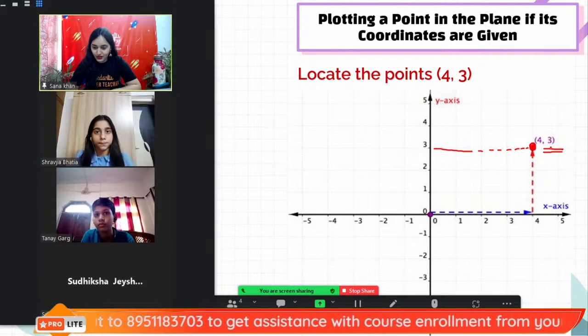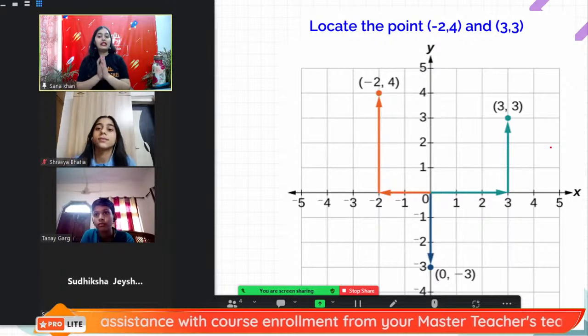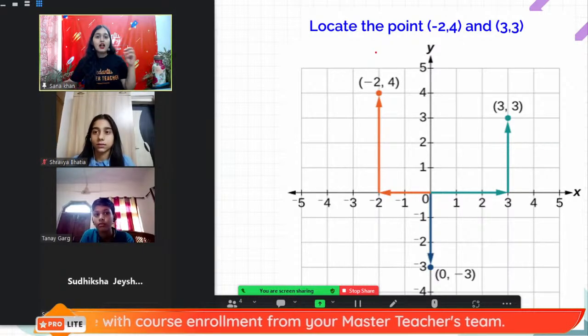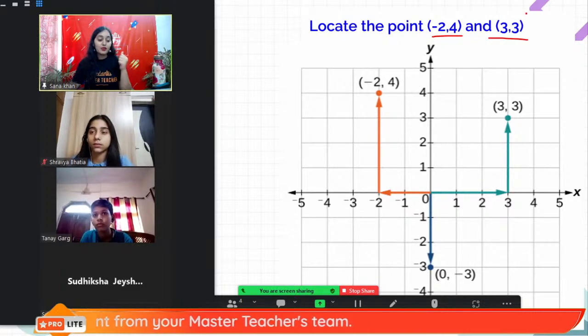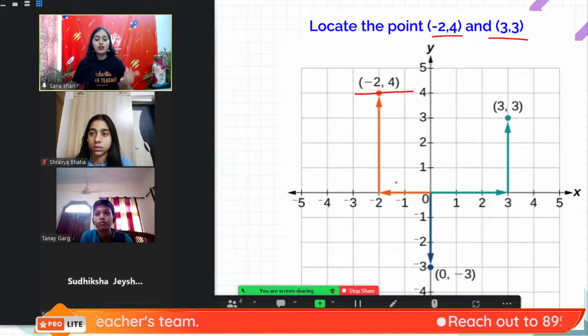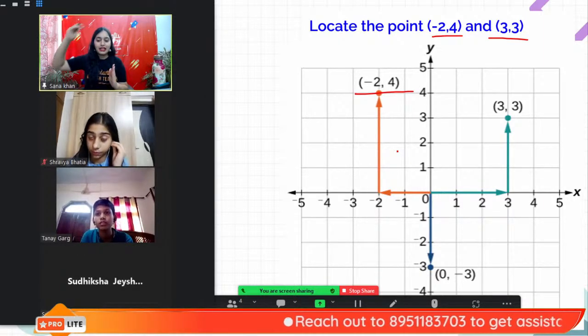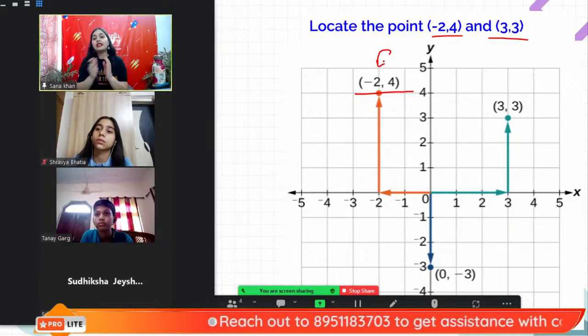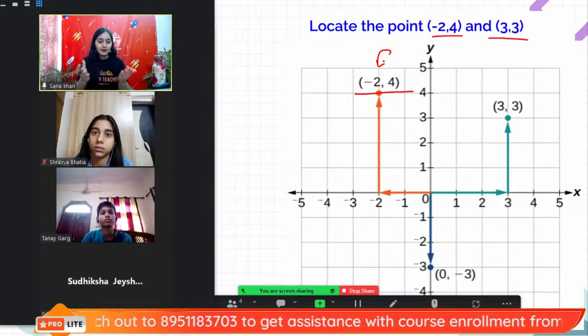Very good. Thank you, Shravya. All right. So that is how we locate any point in the plane. A question can come to locate the point. It will be a super easy, super scoring question if you try this. For example, -2 comma 4, you can simply plot it. -2 distance from the y axis, 4 distance from the x axis, and simply you can plot it. So such types of questions will be very very easy for you if they come in your exam.